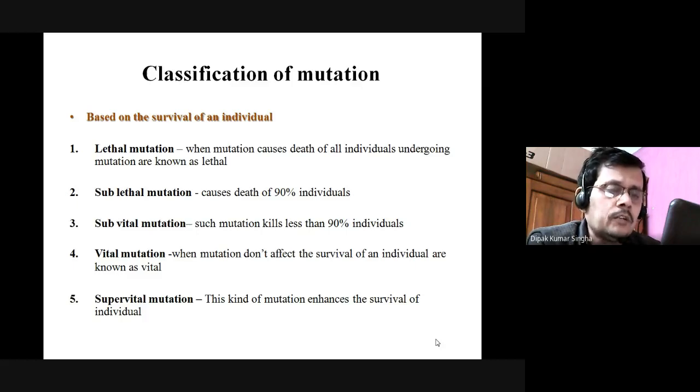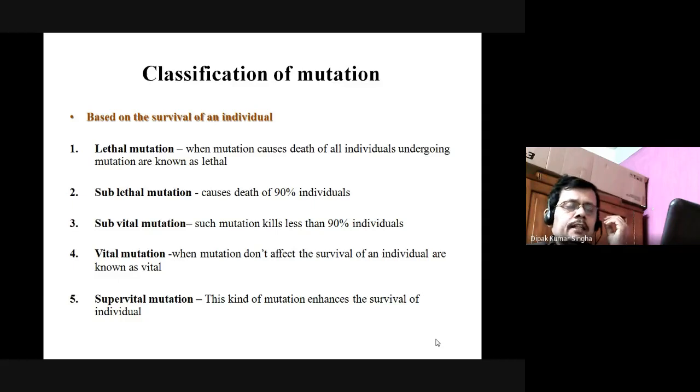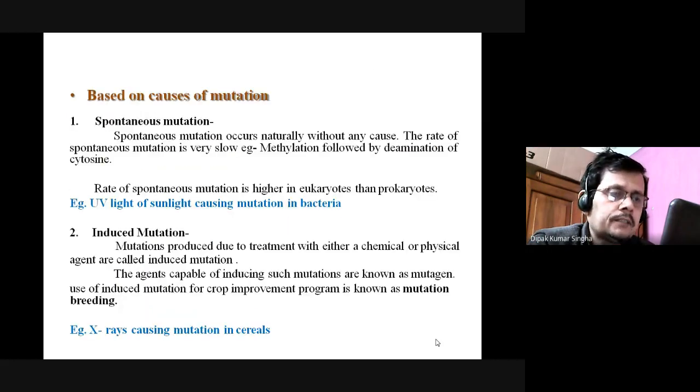That means below 90%. And vital mutation, when the mutation doesn't affect the survival of an individual, is known as the vital mutation. And supervital mutation, this kind of mutation enhances the survival of the individual. That means in supervital mutation the lethal effect is very slow compared to the survival rate. So there is a change in the gene sequence, but the survival rate is higher than the lethal rate or morbidity.